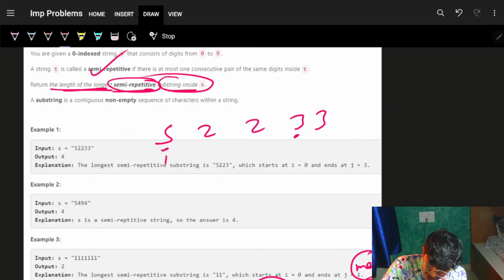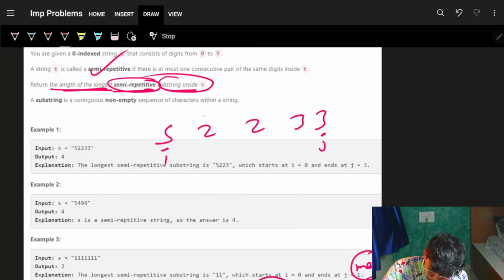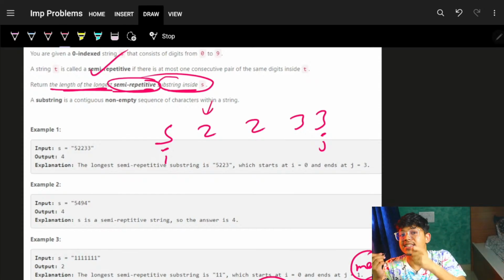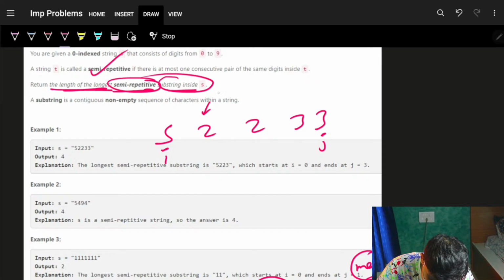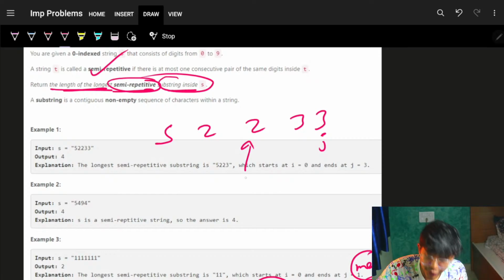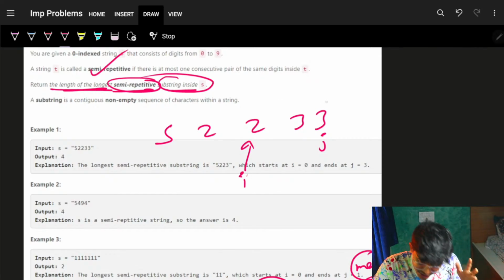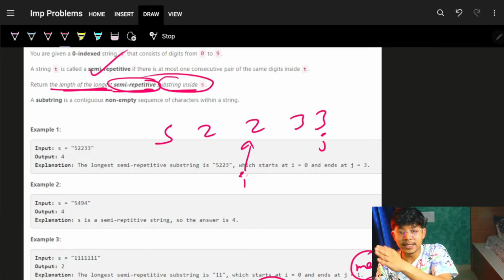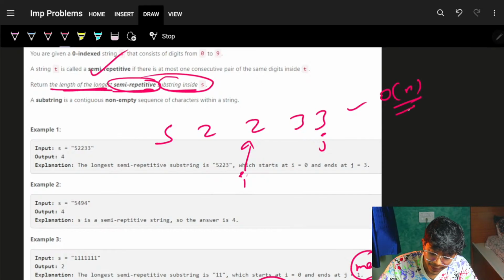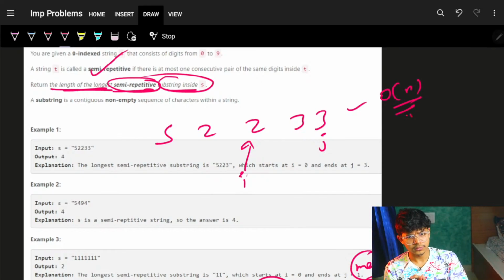As my J moves on, I need to keep track of the last occurrence where my consecutive character came in. If it is, let's say, this position, which is K, I will update I with the next location of K, which is K plus 1. And that is how I can update my range window. I keep on moving my I and J one time only, and thus in O of N only you can simply get your answer.